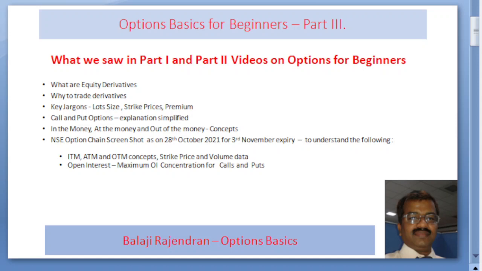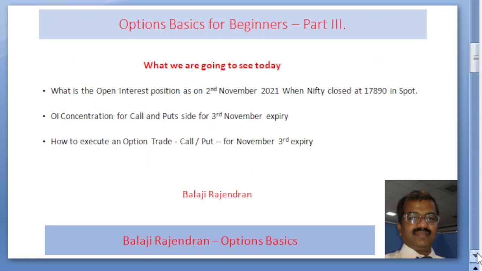Today we are going to the third part, where I'll be briefing about how to execute an option trade. We are going to look at the open interest position as on November 2nd, that is today, when the Nifty closed at 17,890. We will see where the open interest concentration is for the call side and put side, and based on this, how to execute an option trade.